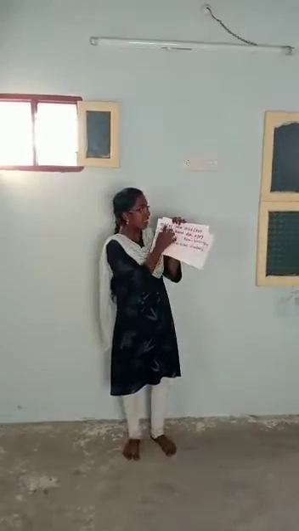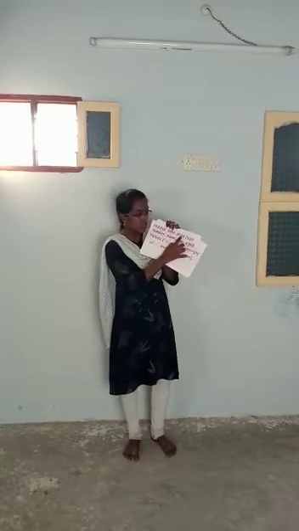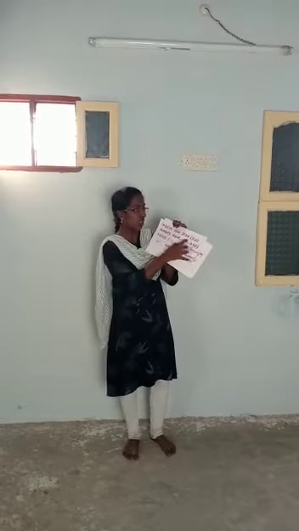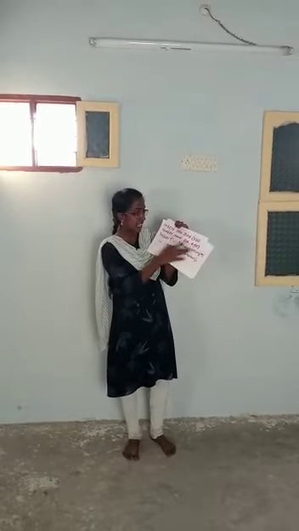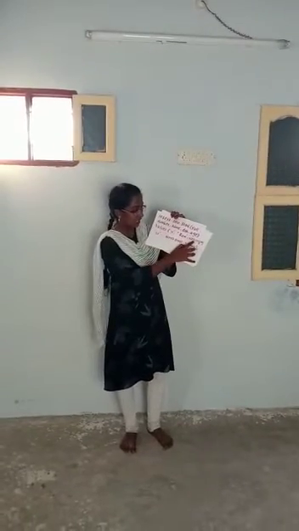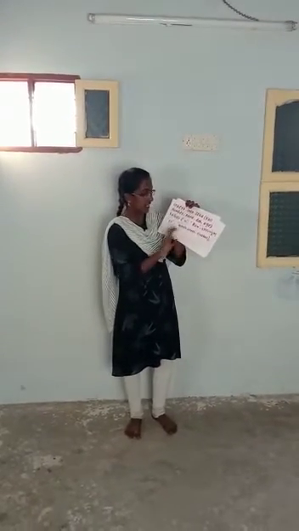Let's see the example. Insert into. My table name is student. So insert into student. What are the columns I created? Roll number, name, date of birth, age, and address. So I insert the values: the roll number 11, the name, the date of birth, age, and then address.